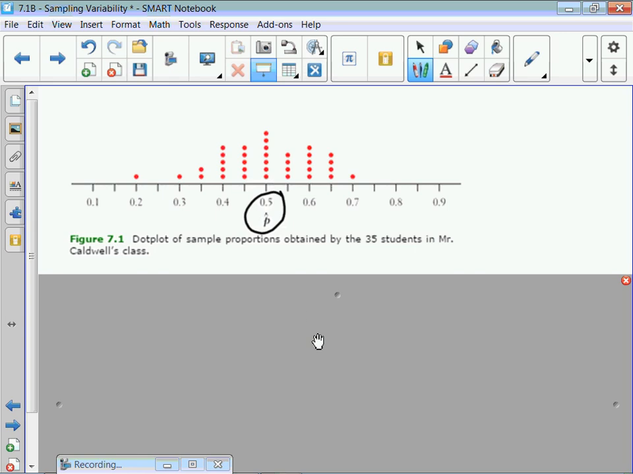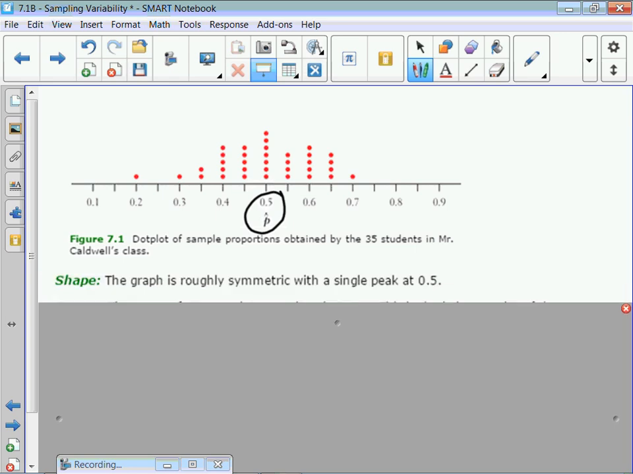Anybody want to raise their hand and tell me what the shape of this distribution is? You guys remember how to do this? Shape. Vaughn, what do you think? You could say maybe a little bit left skewed with this point pulling it left, but I would probably say roughly symmetric. That's okay. So there's our shape: the graph is roughly symmetric with a single peak at 0.5.